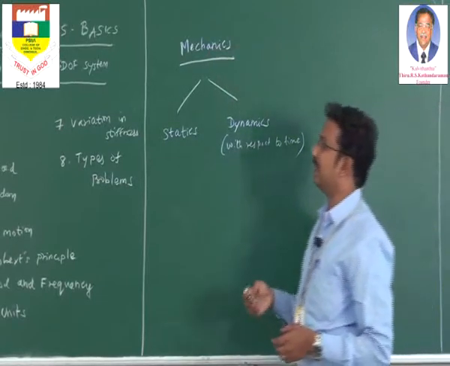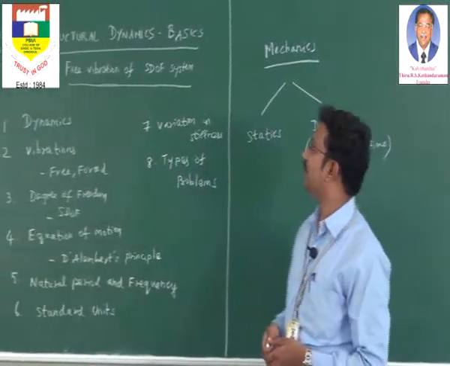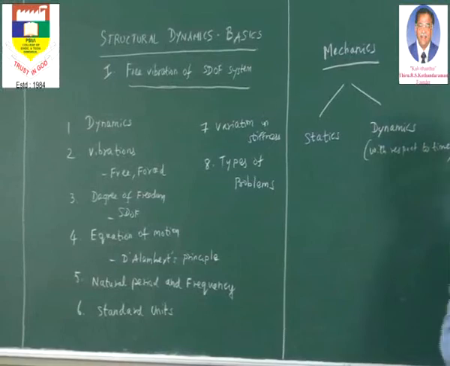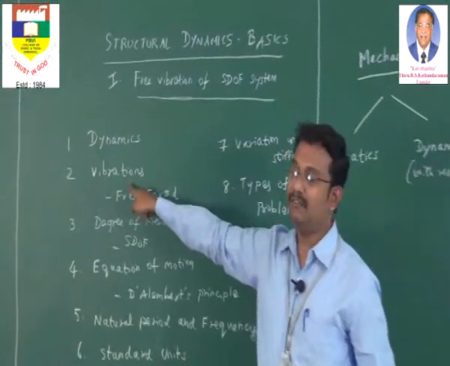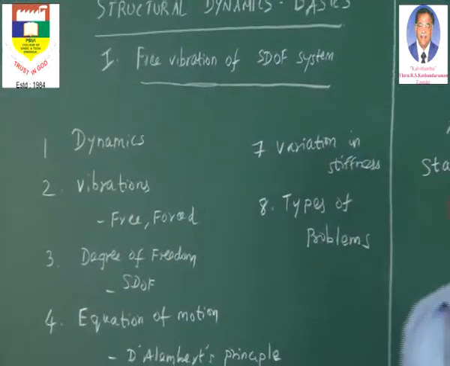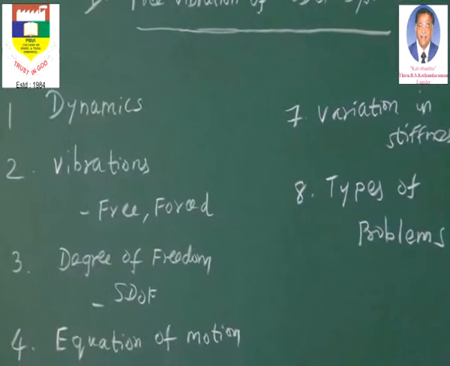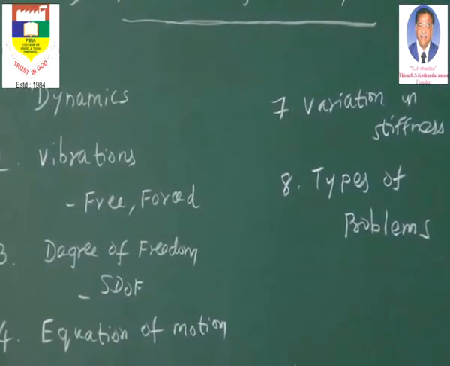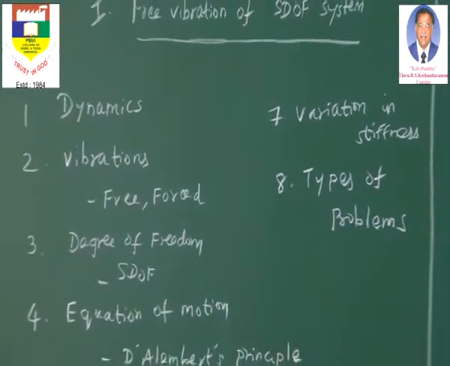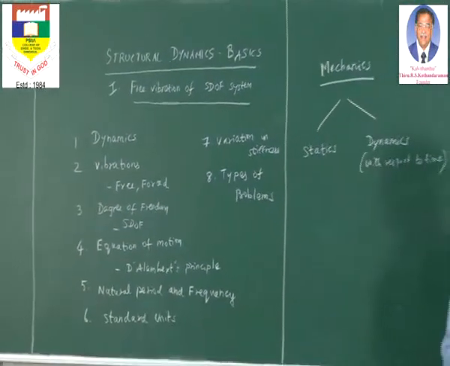Now coming to the next topic, today's discussion, that is free vibration of a single degree of freedom system. There we must first see what is vibration, and then we are going to see the degree of freedom. Looking into vibration, it is any motion that periodically changes with respect to time, or any motion which repeats itself periodically. The common example people use is the oscillation of a pendulum.